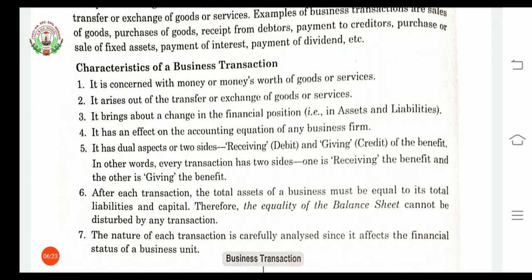Accounting equation is a mathematical expression which shows that the assets and liabilities of a firm are equal. So the accounting equation is assets equal to liabilities plus capital. So every business transaction will affect this accounting equation.